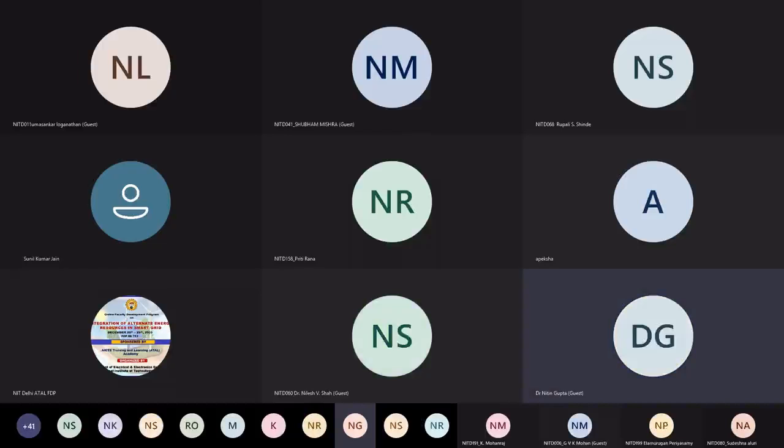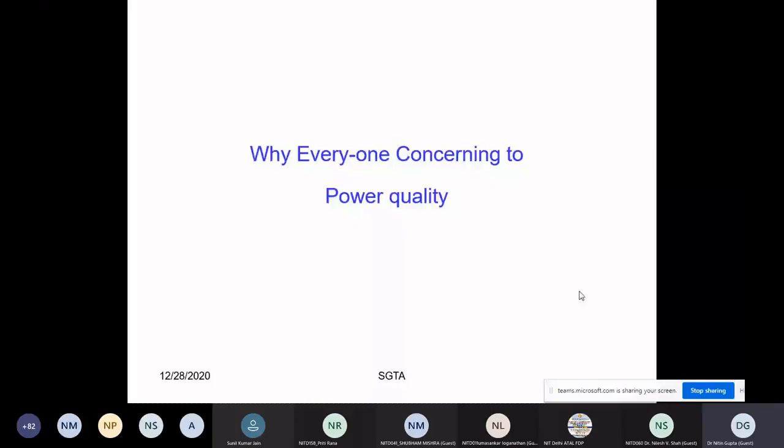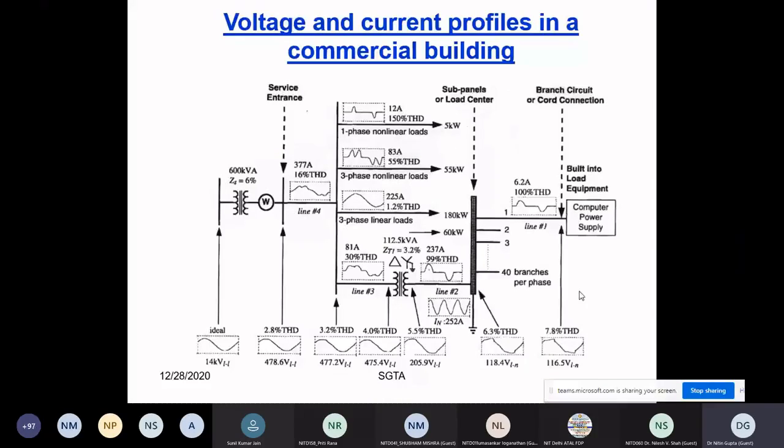Drives sections, rapid use of the PLCs, SMPS, power supply sections. These basically create this. In this slide you can see different varieties of load available in a commercial building.